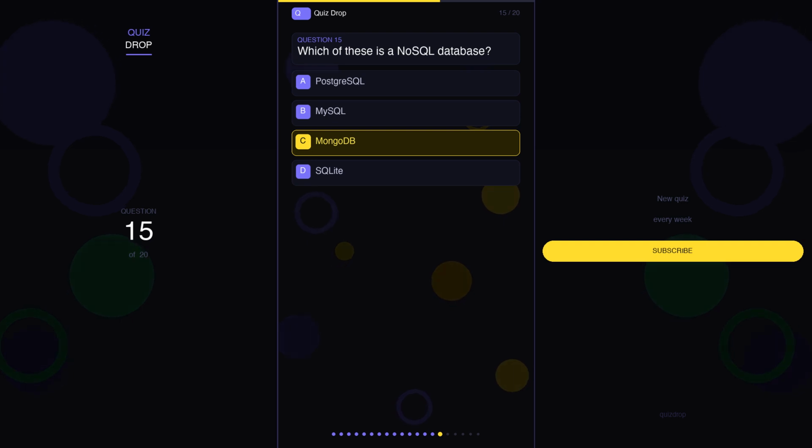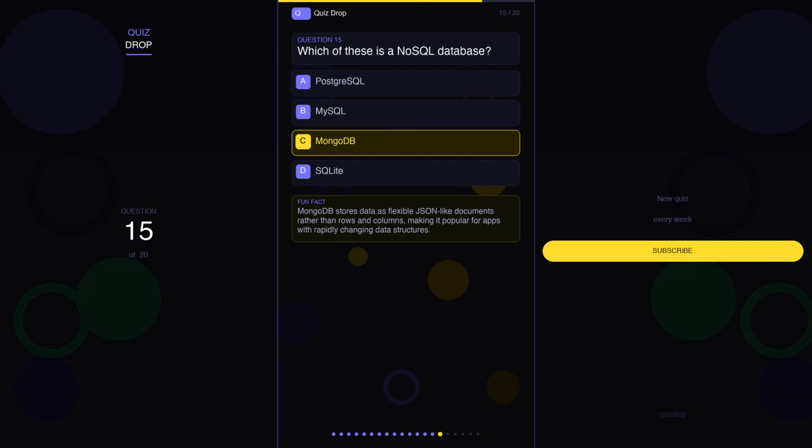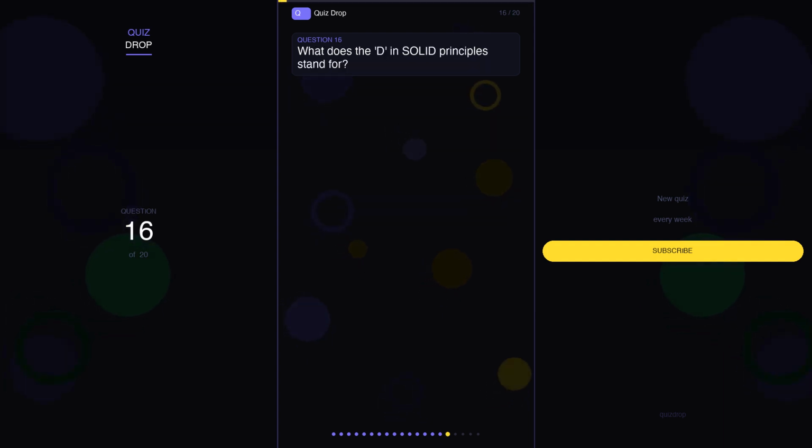The correct answer is C. MongoDB. And here's a fun fact. MongoDB stores data as flexible JSON-like documents rather than rows and columns, making it popular for apps with rapidly changing data structures.